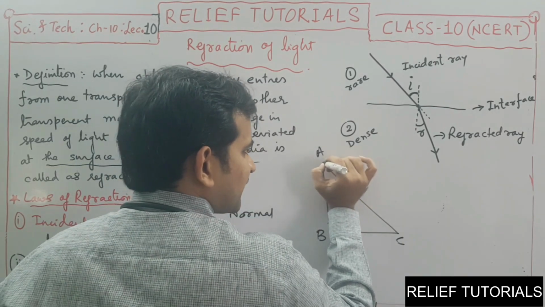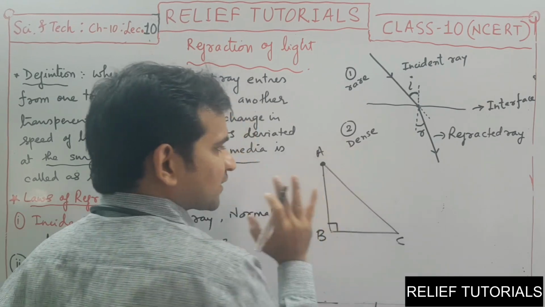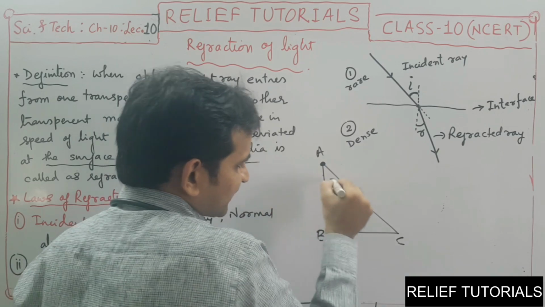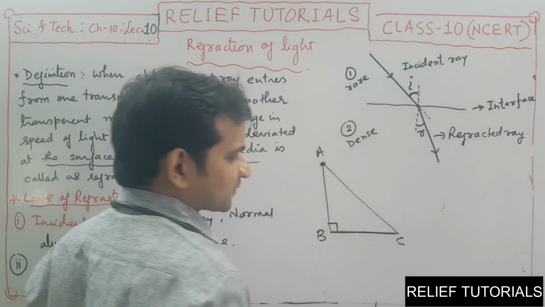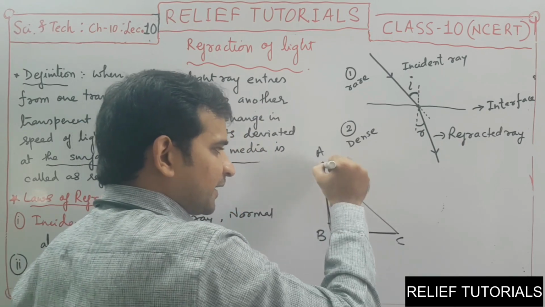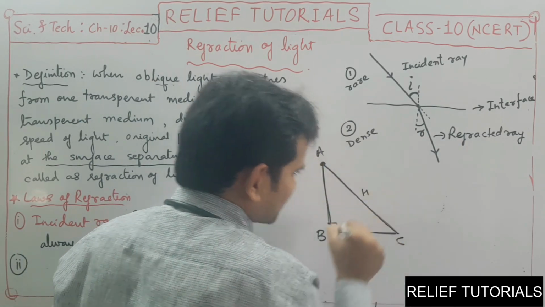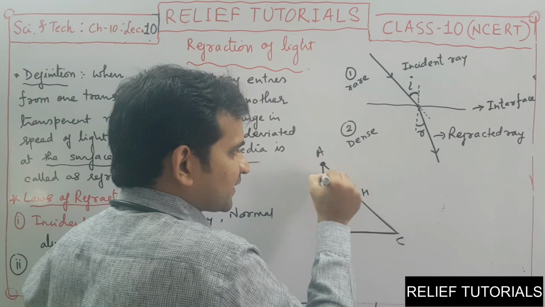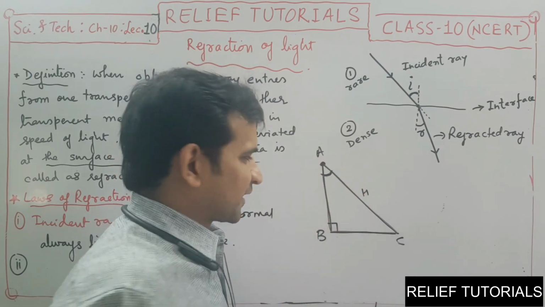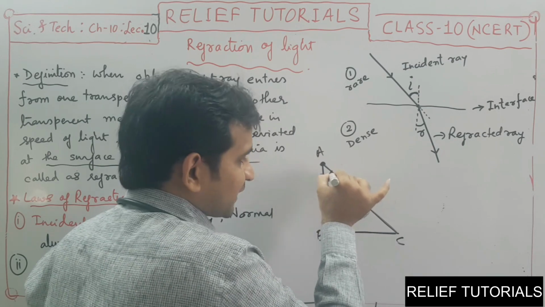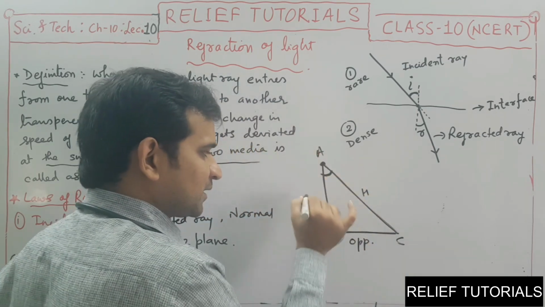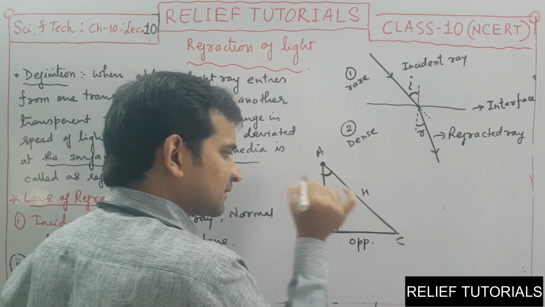Now if you consider A as the angle under consideration, then from the point of view of angle A, BC is the opposite side, AB is the adjacent side and AC is the hypotenuse. So let us consider A is the angle under consideration. Corresponding to angle A, BC is the opposite side and AB is the adjacent side.